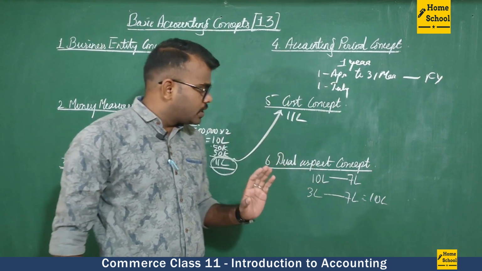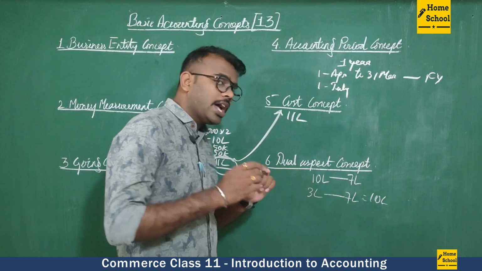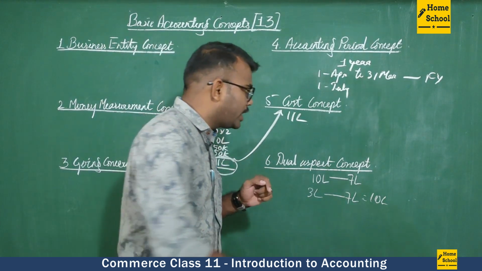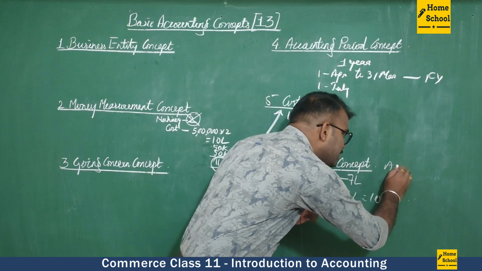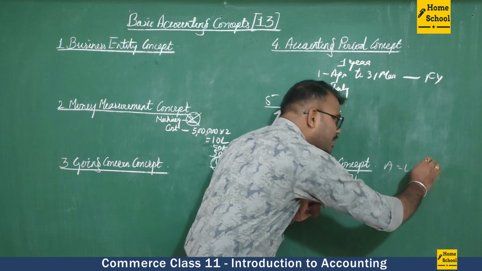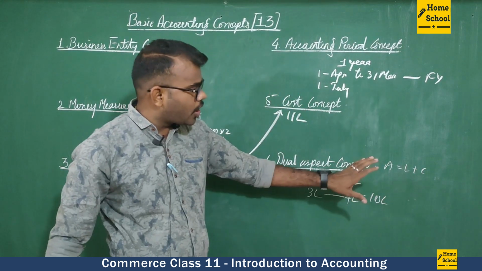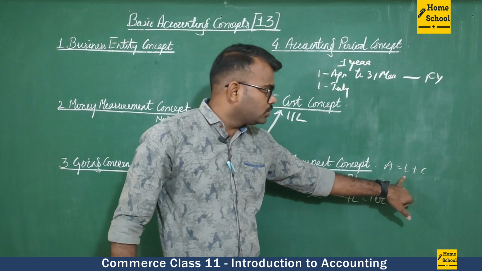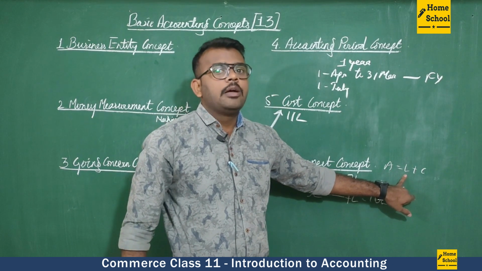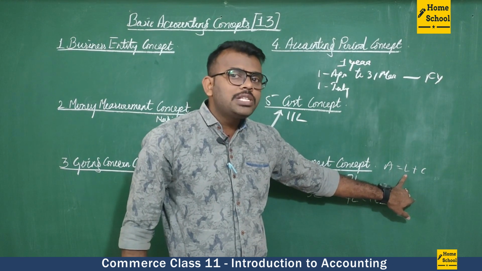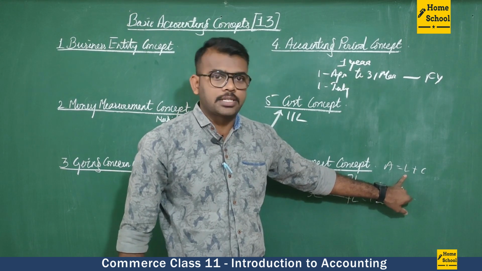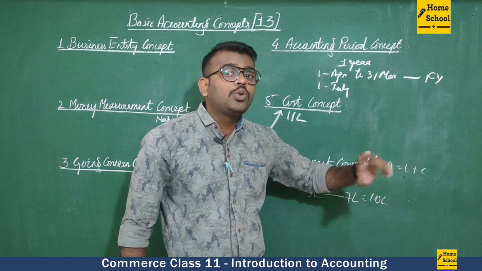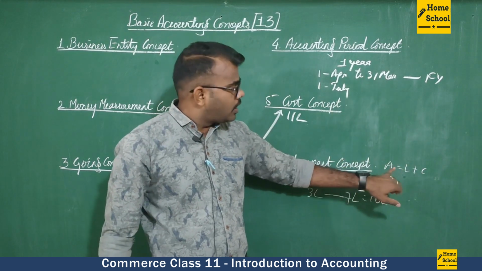And one more thing. As an example, we have already studied the accounting equation. What is the accounting equation? Assets is equal to liabilities plus capital. This is the accounting equation. In other words, assets is equal to liabilities, meaning what the business has to pay to outsiders, plus capital, what the business has to pay to the owners.